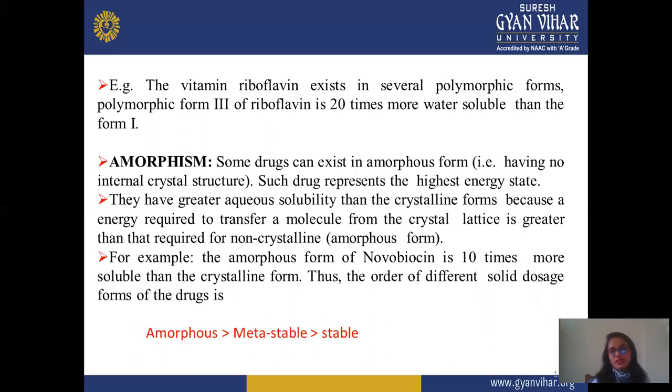Amorphism means some drugs can exist in an amorphous form having no internal structure. Such forms represent a high energy state. They have a greater solubility than the crystalline form and require less energy for the lattice. An example is novobiocin, which is 10 times more soluble than the crystalline form, because the different solid forms of this drug are amorphous, metastable, and stable. Amorphous is more soluble than metastable, and metastable is more soluble than stable. So amorphous shows more solubility and good property compared to the crystalline form.